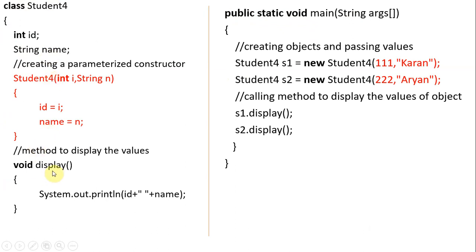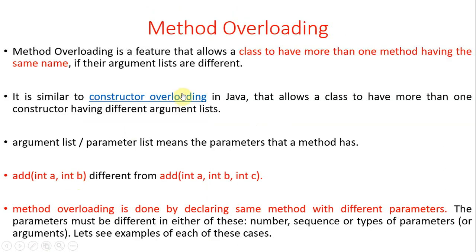But when it comes to a method, it has a different name. Now method overloading is nothing but having more methods. It may not be one, it may be more than one. It may be 2, 3, 4, any number of methods is possible. So more than one method having the same name. That is important.